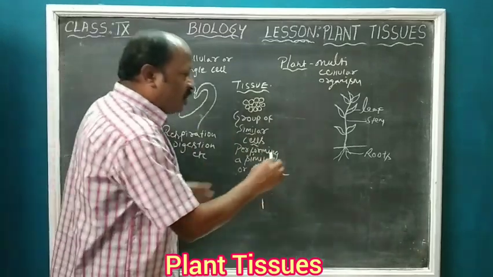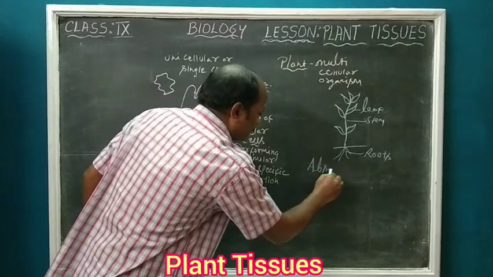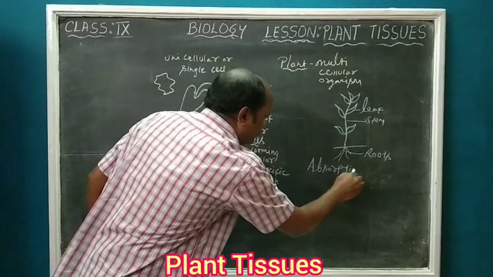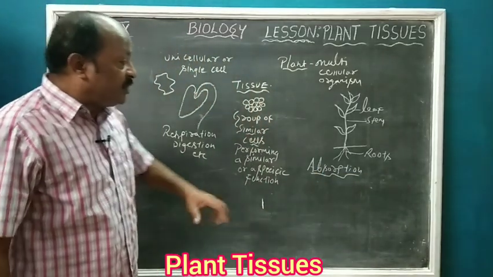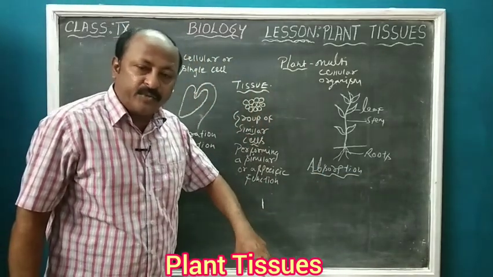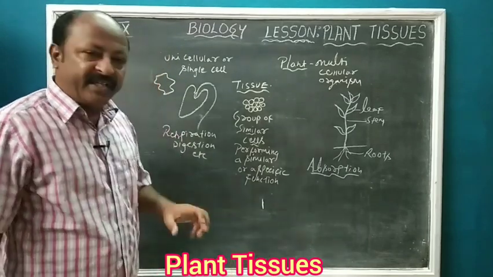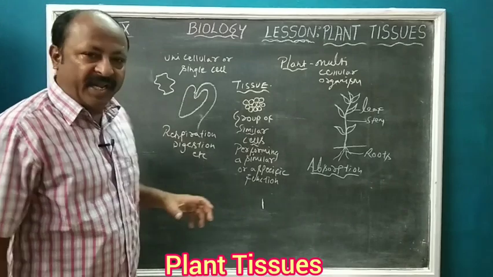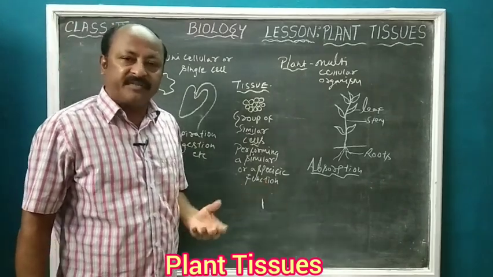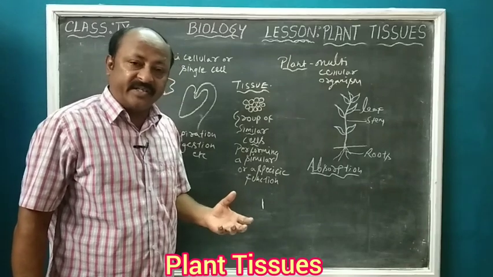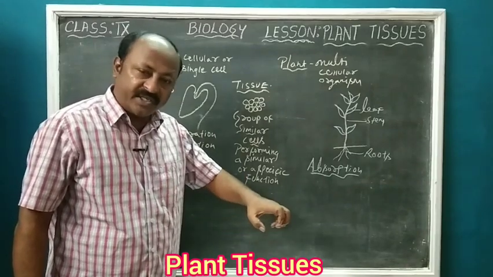Now let us talk about various functions like absorption. Absorption is nothing but absorbing the nutrients, minerals, water, etc. from the soil by the roots. We know plants are autotrophic. They prepare their own food materials, and for that they require raw materials, which are absorbed with the help of the roots.